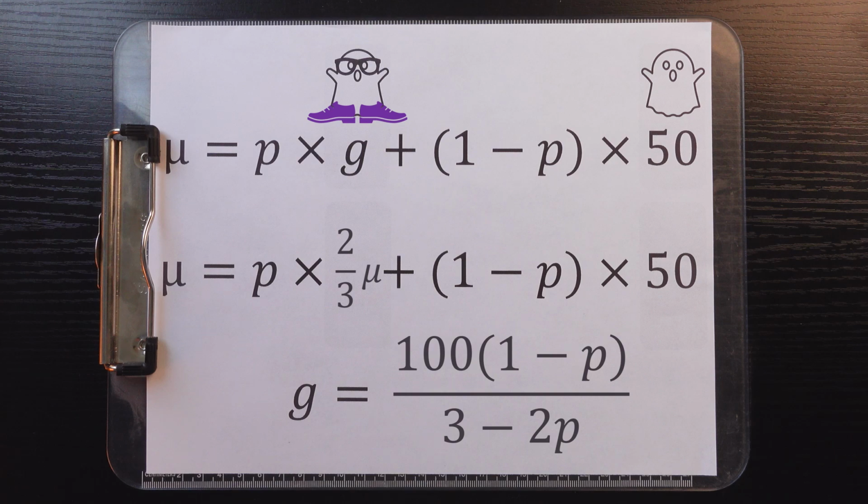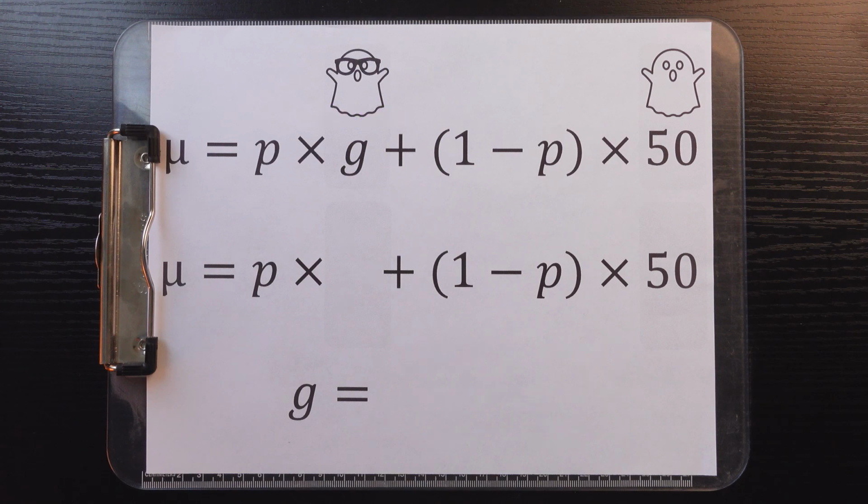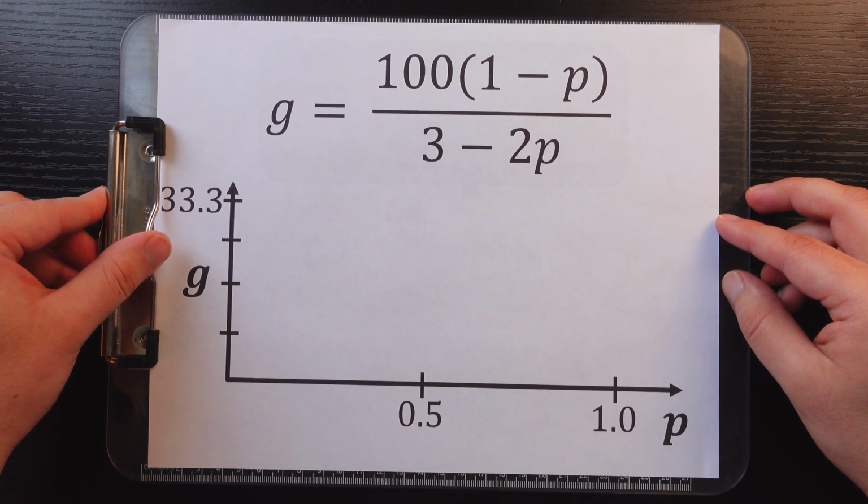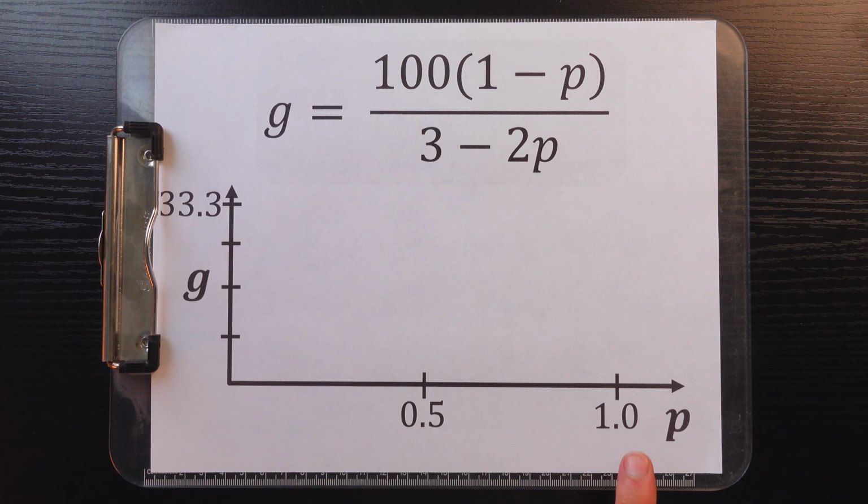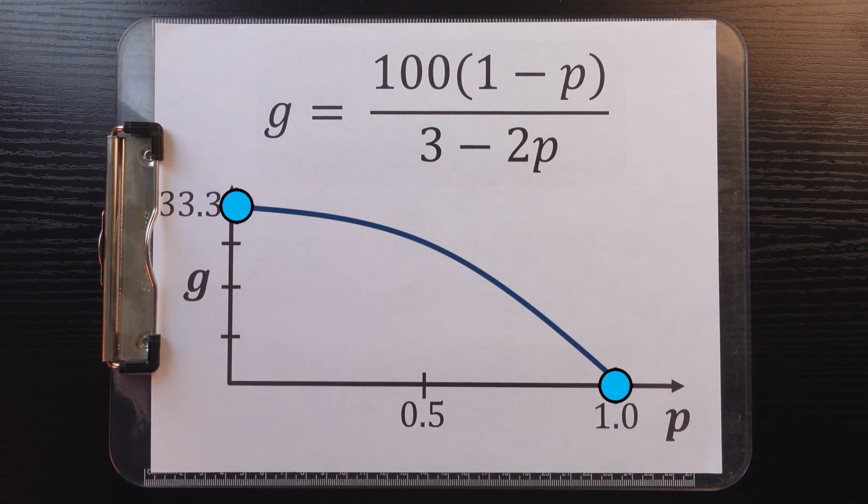But forget about the mathematical form. What is this equation really trying to tell us? If P approaches 1, meaning almost everybody is rational, then we actually get back to the perfect world, and our best guess should be 0. However, if P approaches 0, meaning almost nobody is rational, then we get that the best guess for any remaining rational person in the room should be 33.3, also known as 2/3 of 50, which is the average guess for irrational people in the room, which are going to be making up most of the population if P is equal to 0. We can plot this curve to see what happens between P equals 0 and P equals 1.